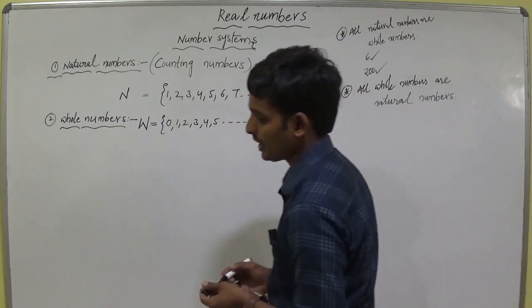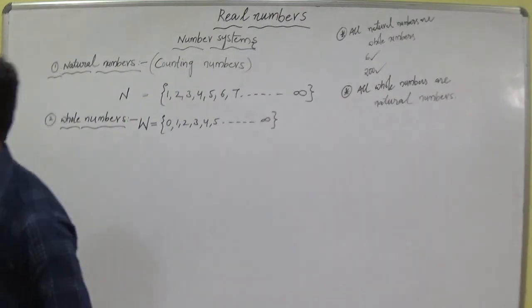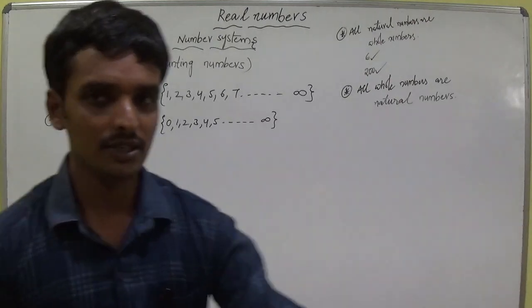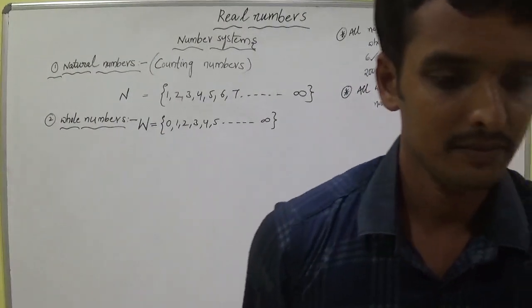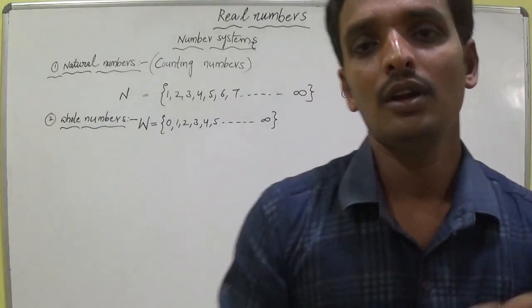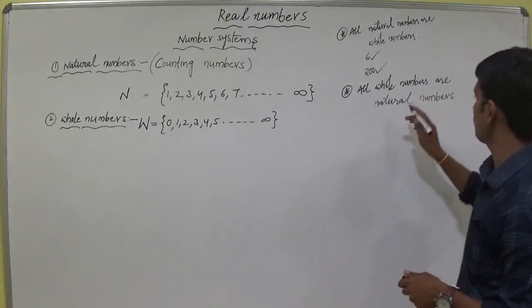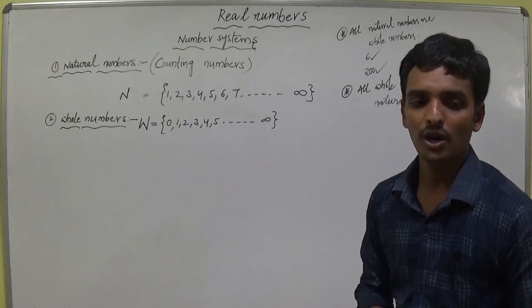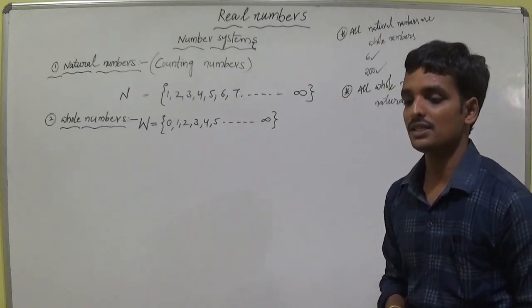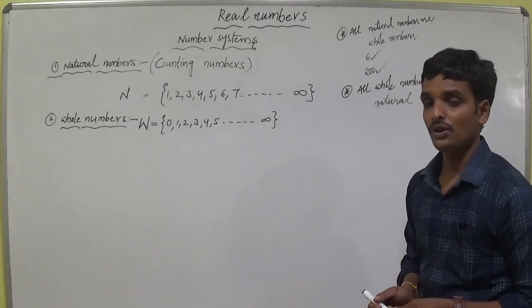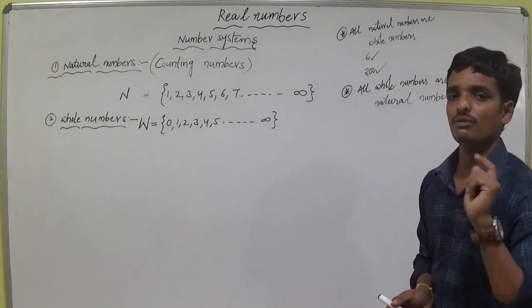All whole numbers are natural numbers. Wherever you take a whole number, then it is a natural number. Is this statement true or false? This is false. This is true for every number except one number.